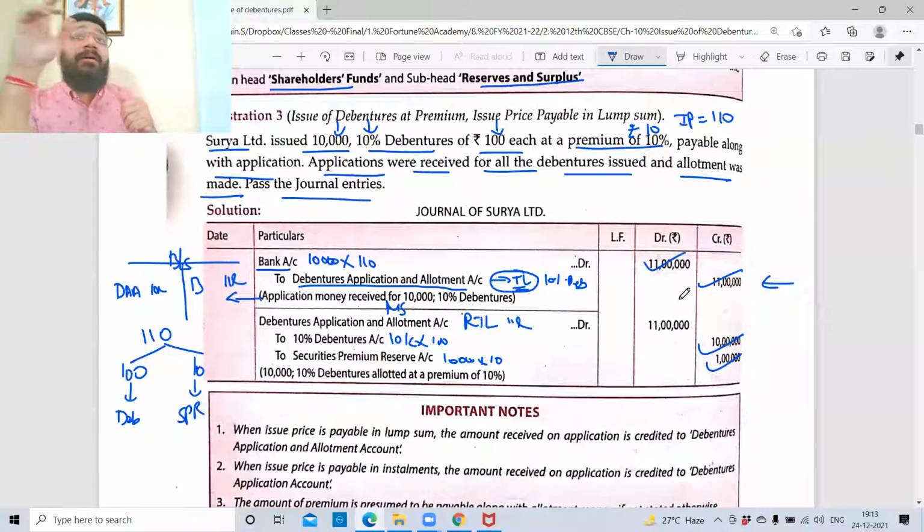Good point. Heading is very important in the books of Surya Limited journal entries. If this is not there, no marks. I clarified this last class, but Yash is getting clarified again.